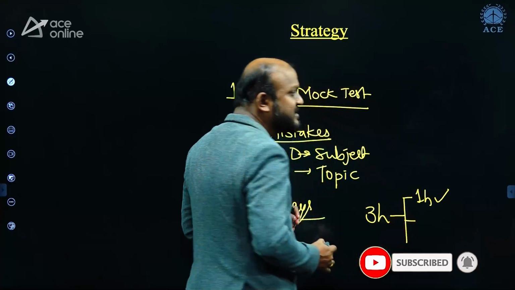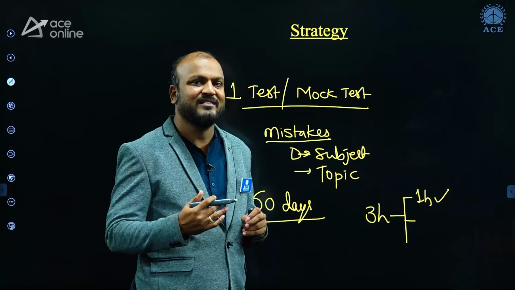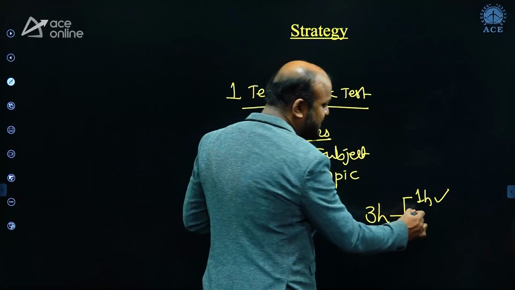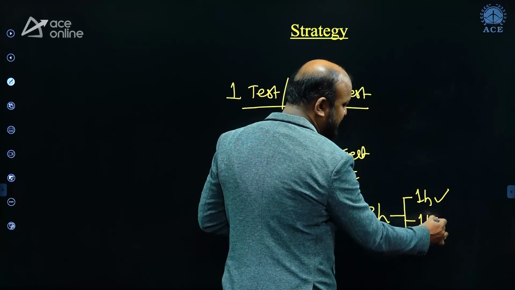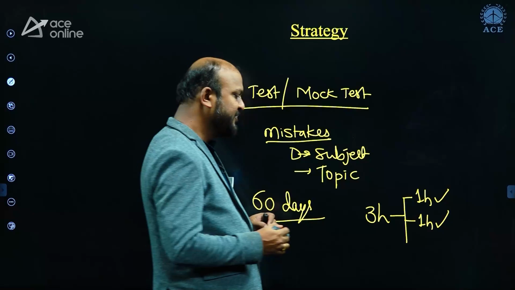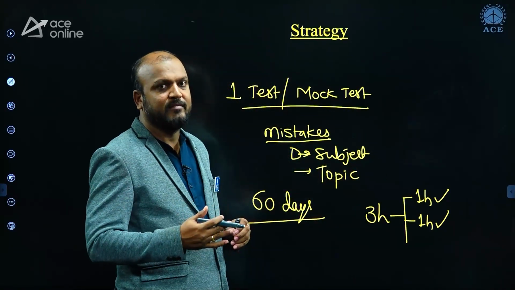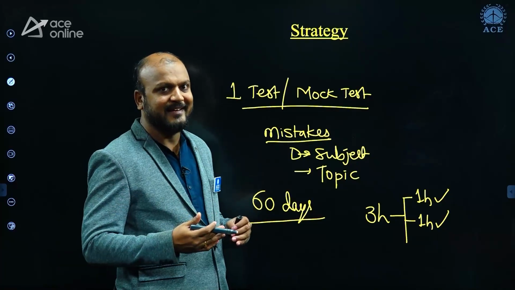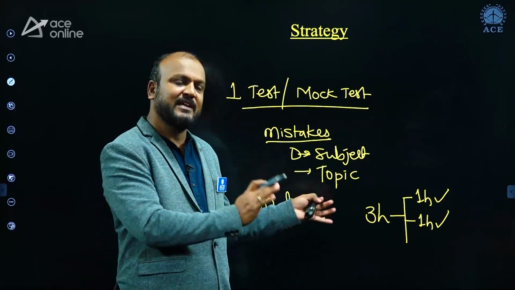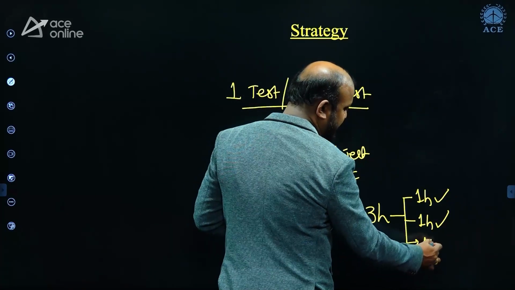And if some question is taking more than 2 minutes, then you skip it and solve it in the second iteration. For the second iteration, roughly you can keep 1 hour of time. And even in the second iteration, if some questions need more calculations or more analysis and are taking more time, don't panic. Simply leave the question and solve those tougher questions in the third iteration.